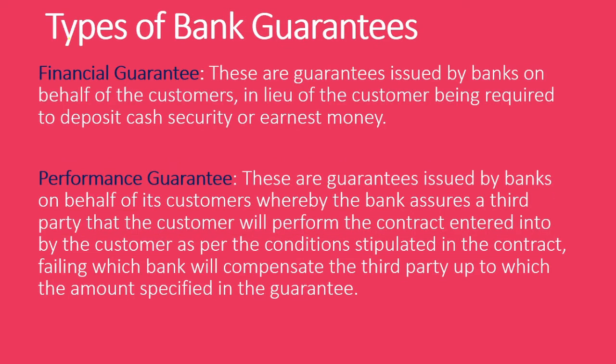And types of bank guarantee, this is very important. Financial guarantee, performance guarantee. Now one more type is there, deferred payment guarantee. So there are three types of guarantee we are giving. Financial guarantee: normally there are two persons making a guarantee for, say, 1 lakh rupees. That is called a financial guarantee. In a particular time period, 1 lakh rupees is to be given to the creditor.